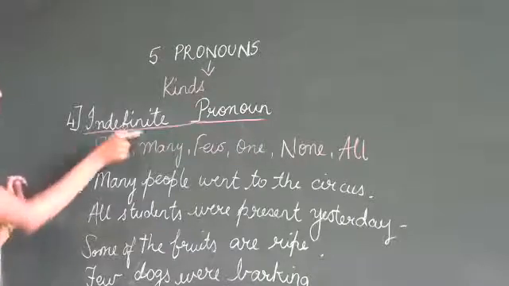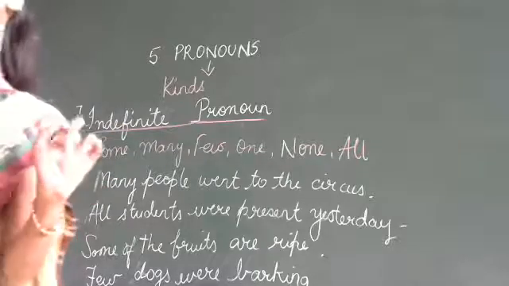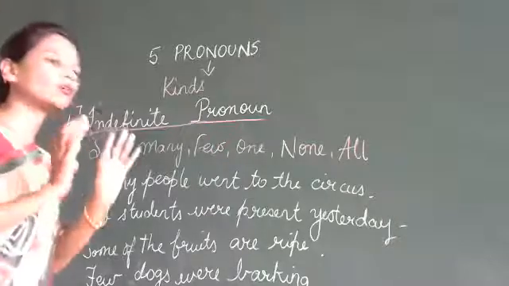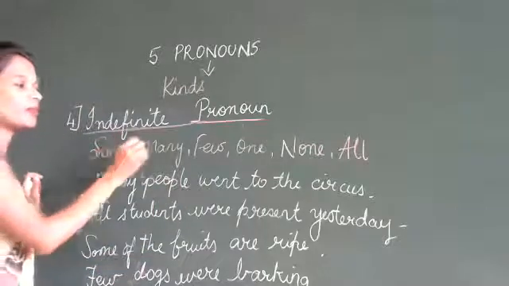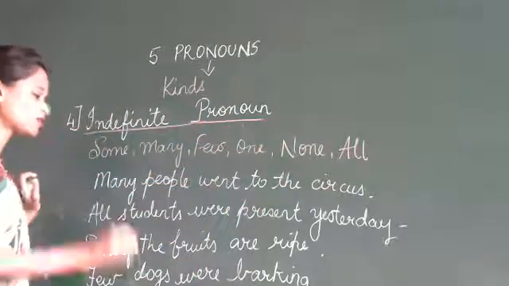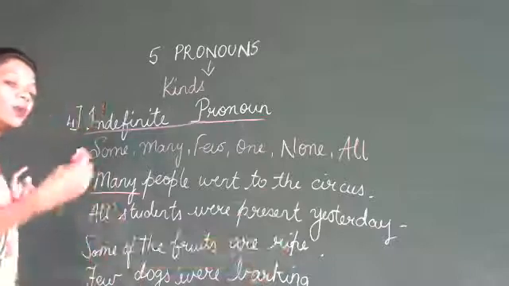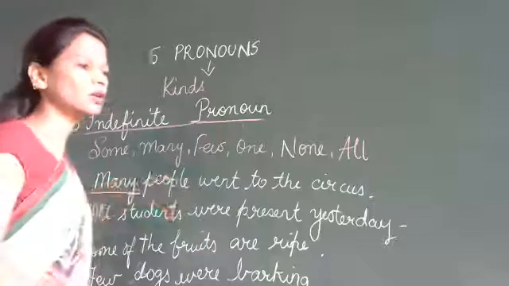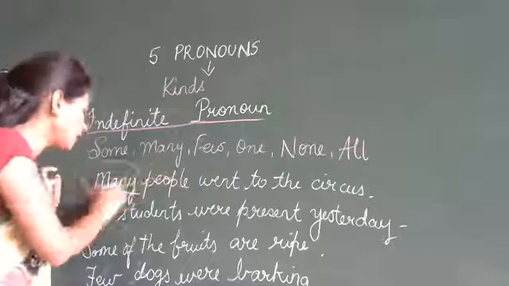Now, see these examples of indefinite pronouns. What does it say? These pronouns refer to persons in a general way. General way means we are referring to a certain group of people. For example, some, many, few, one, none, all. I am giving you a few examples. Many people went to the circus.